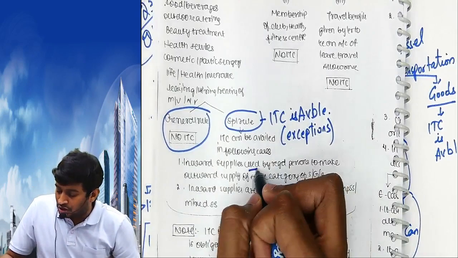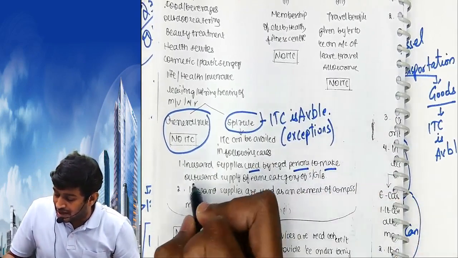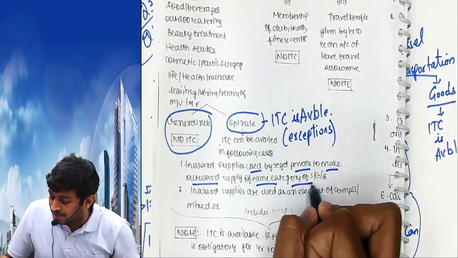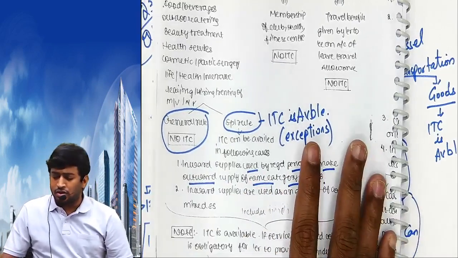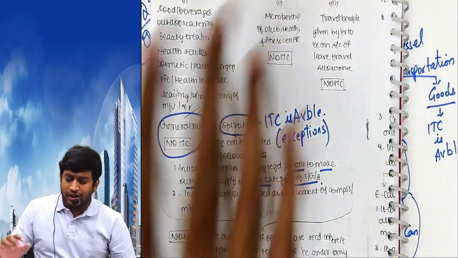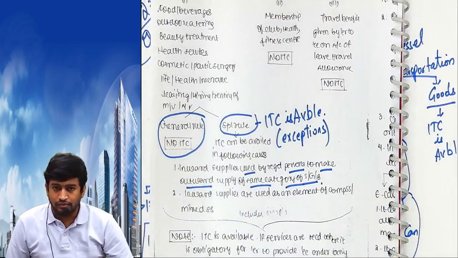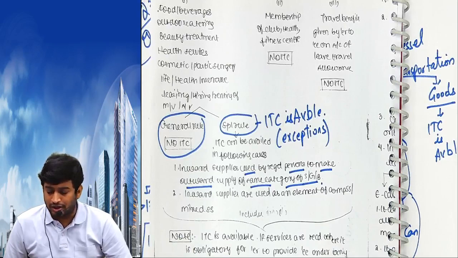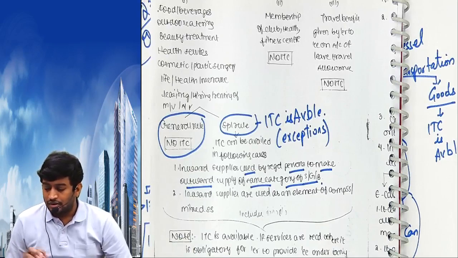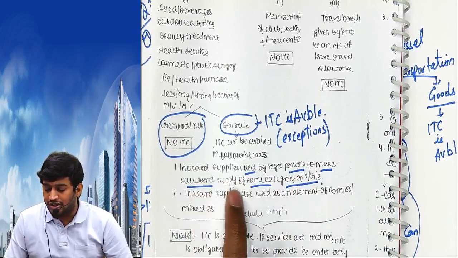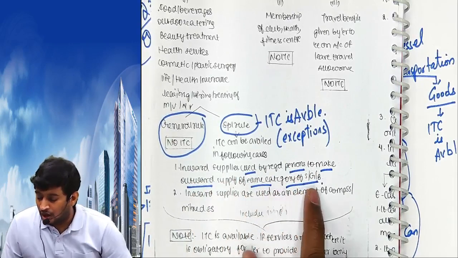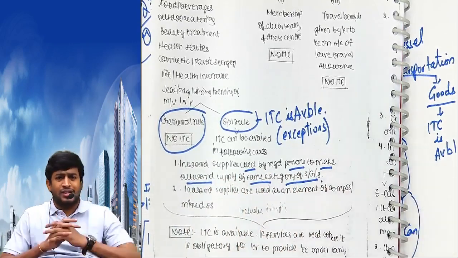Inward supply used by a registered person to make outward supply of the same category of supplies. This means: inward supply used by a registered person to make outward supply of the same category of supply of goods and services. Listen, this means the following.